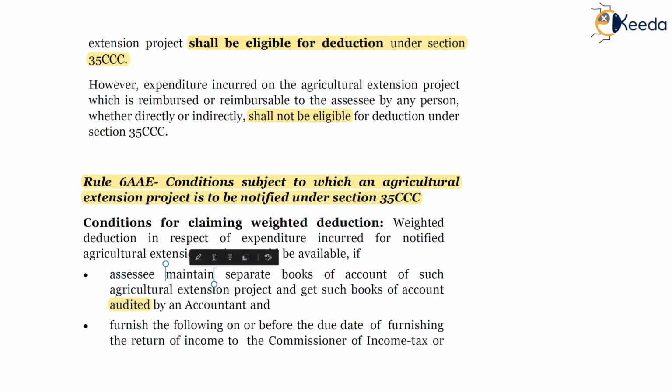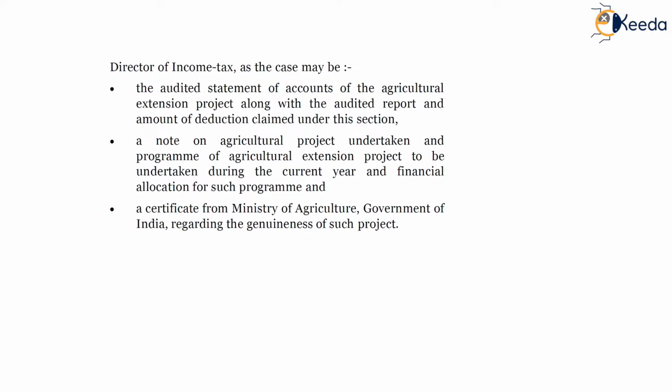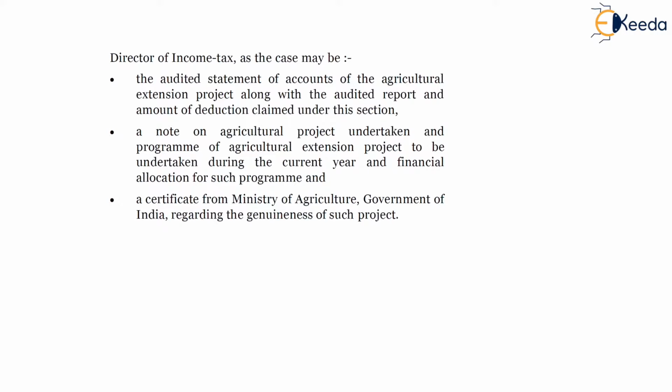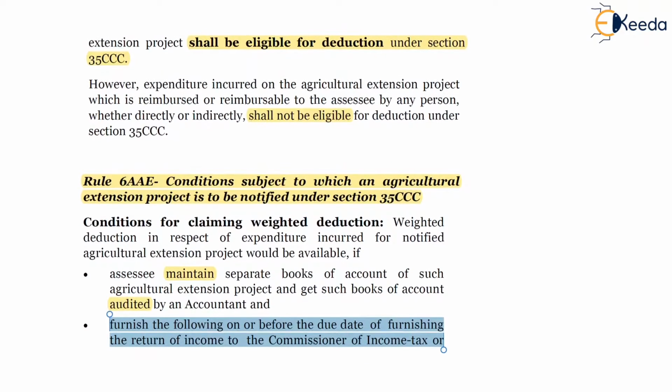So, maintain books of accounts and get them audited. Furnish the following on or before the due date of furnishing of return of income to the Commissioner of Income Tax or Director of Income Tax. So the following should be submitted with the return of income.